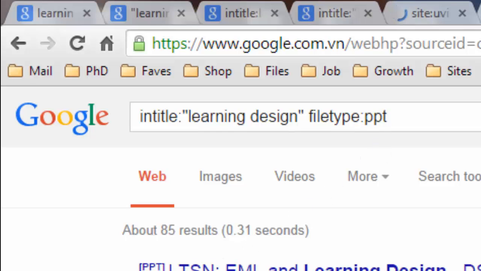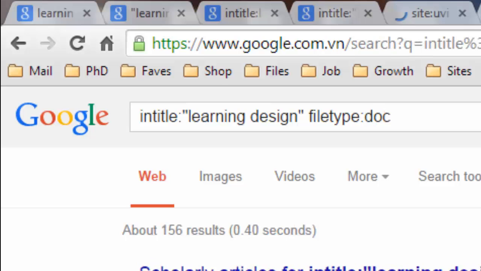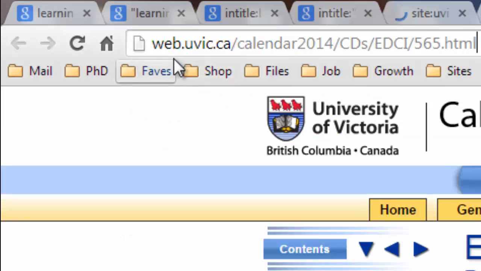In this next example, I use the operator filetype, but with the PowerPoint extension to find 85 PowerPoint files with learning design in their title. I can also do the same search, but for Word documents using the DOC file extension. There are a number of different file extensions that Google recognizes. Please see our course site for a link to these different extensions.